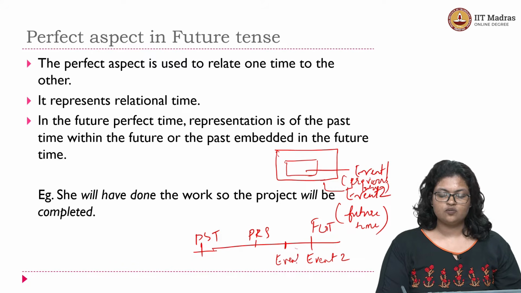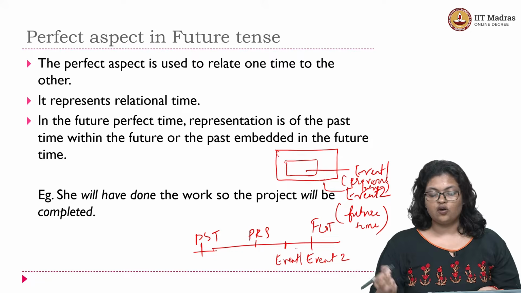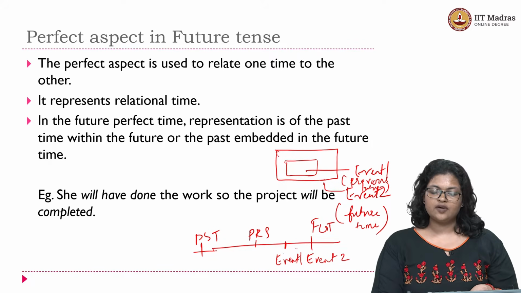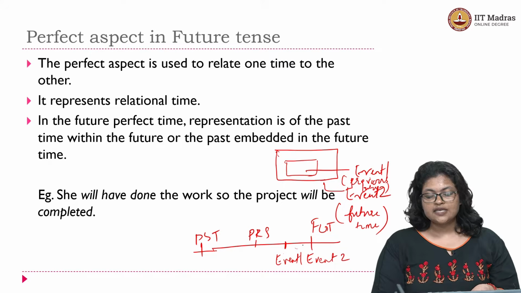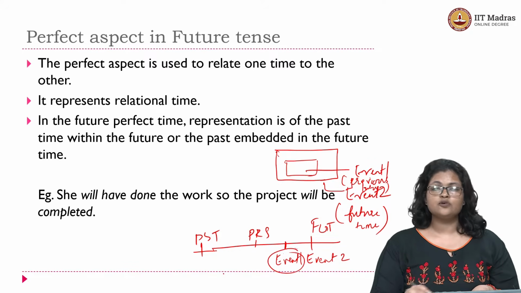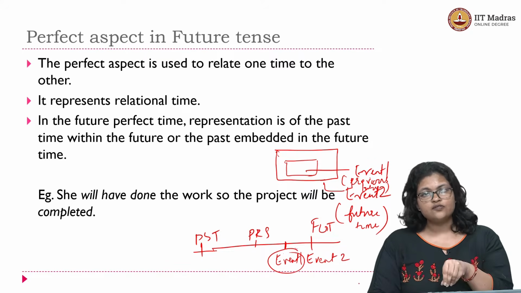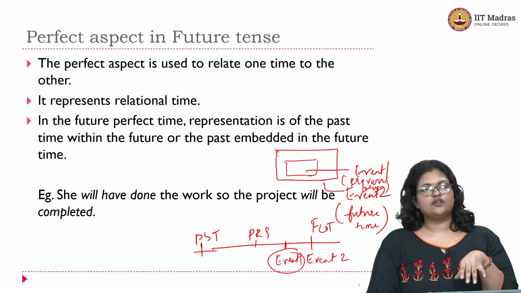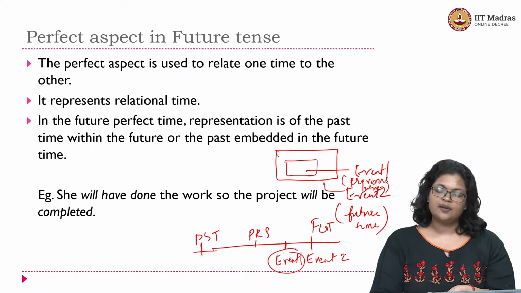If you talk with respect to the timeline, event 1 is something that happens before event 2. But remember, both these events are happening in the future. This is the previous future event, something that is set within the future time, something which is set in the past time within the future time period, right? So this is how the timeline will look.